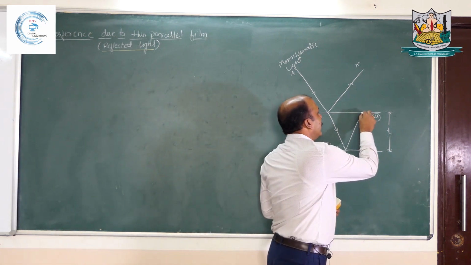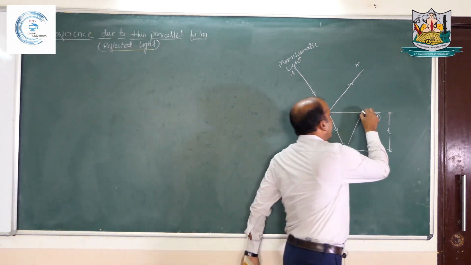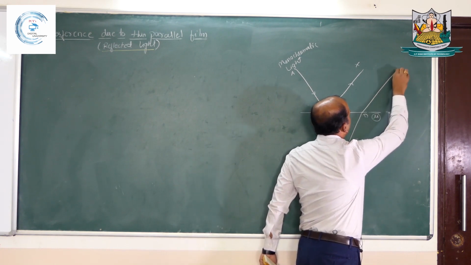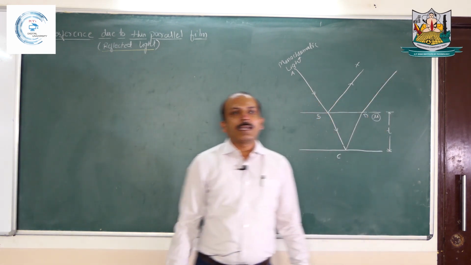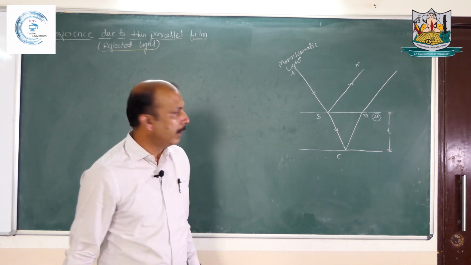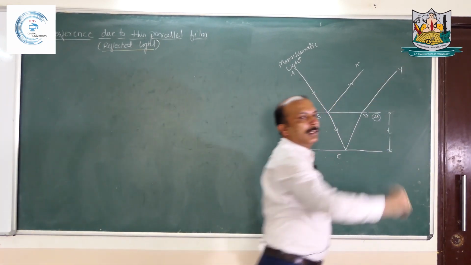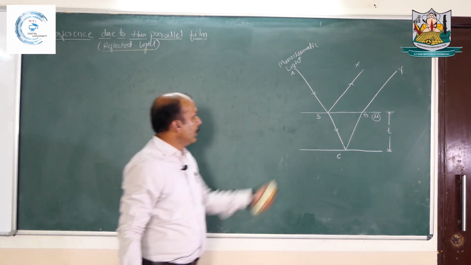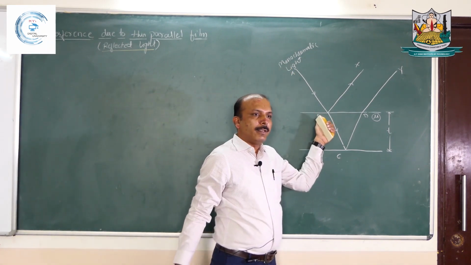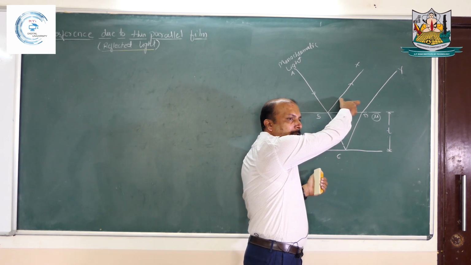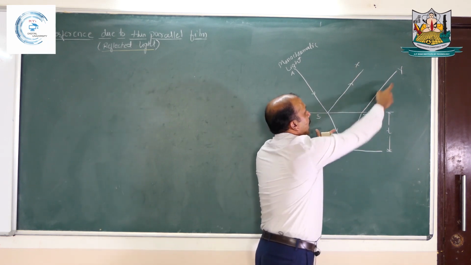Again from point D, 96% of light gets refracted into the air medium. So this DY is the refracted ray. So when AB is incident, we get two reflected rays from this film, that is BX and DY.